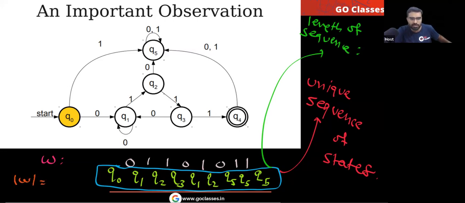The length of W is 8. What is the length of the sequence? You can count, that is 9. The length of the sequence is 9.